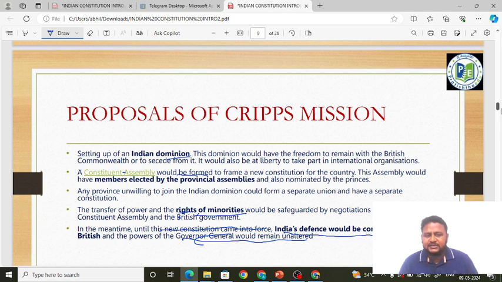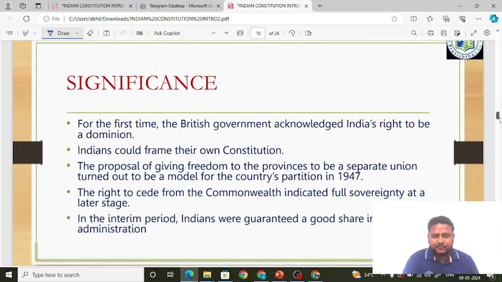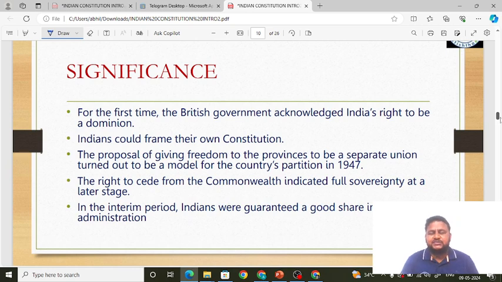Okay, they also said rights of the minorities would be protected, and they also said any province which is unwilling to join the Indian Dominion could come out of it, that is, it is supporting the partition. Okay, next thing, what was India's response? Or before that, we will learn what was the significance of the Cripps Mission.